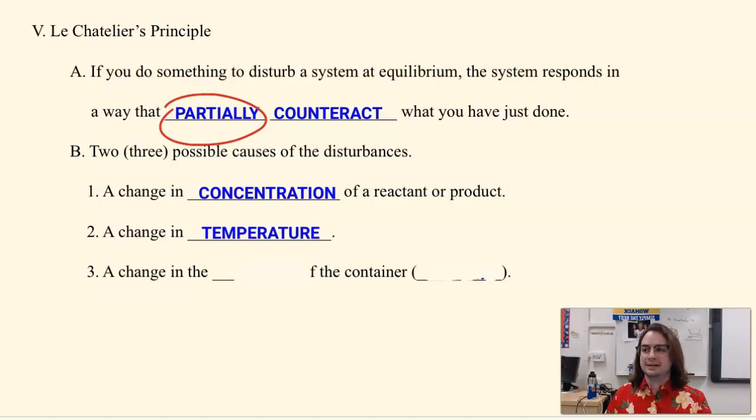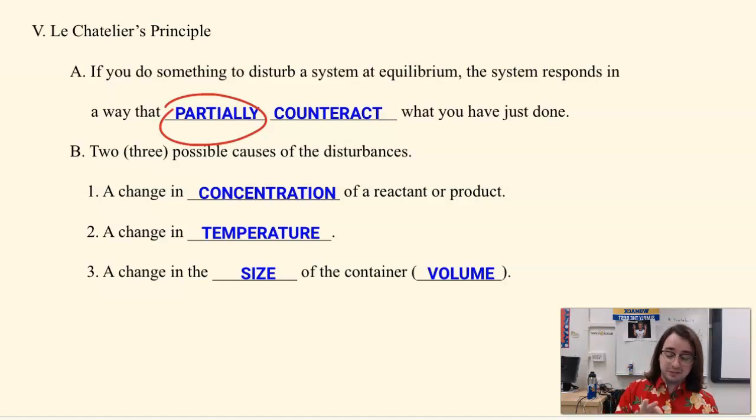Tomorrow, or at least in the next video, I guess I should say, you are going to be discussing the size or the volume of the container. That is only applicable to gaseous systems. It will not be included in this video. It will be included in the next one. So in this one, we're only talking about 1 and 2. 3 is specifically for gases. So let's dive right in.